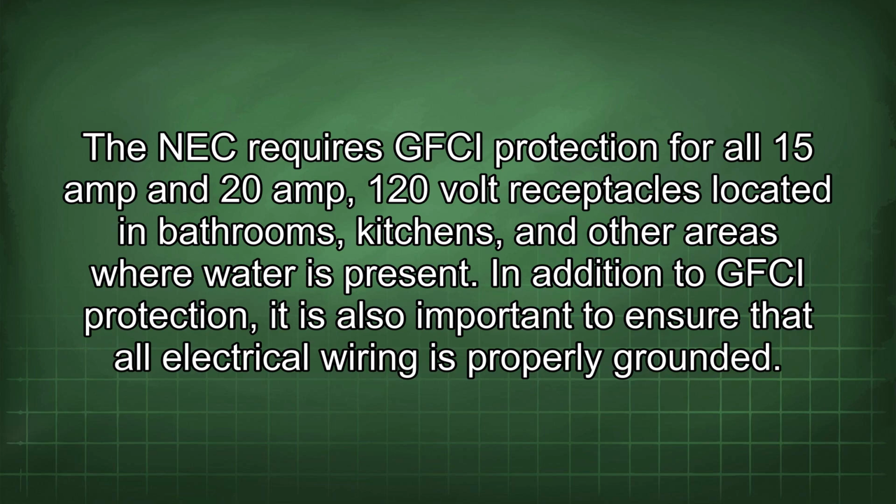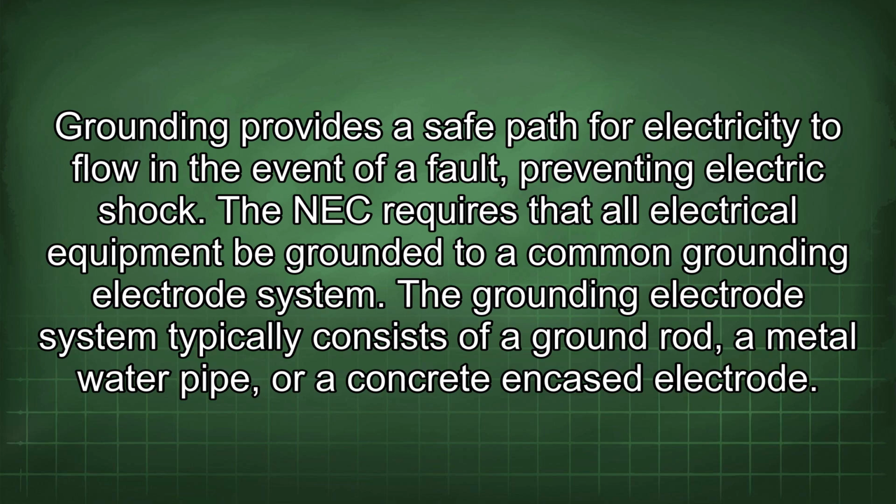In addition to GFCI protection, it is also important to ensure that all electrical wiring is properly grounded. Grounding provides a safe path for electricity to flow in the event of a fault, preventing electric shock. The NEC requires that all electrical equipment be grounded to a common grounding electrode system.